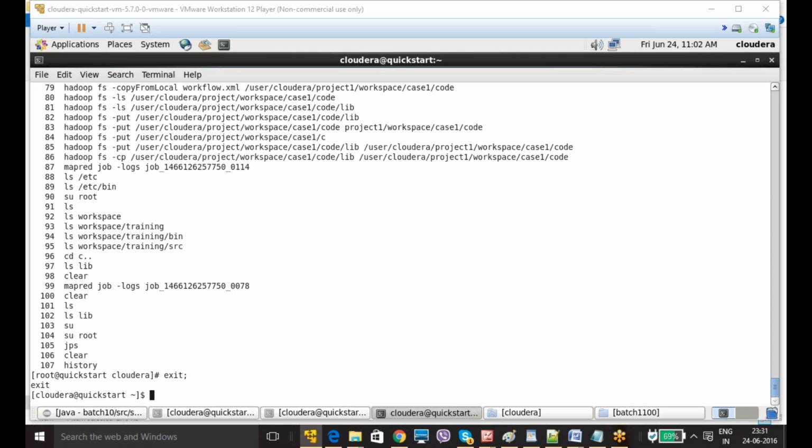Is SU the super user, Ron? No, root is the super user. SU is like a pseudo user. I will tell you that concept. You can give SU, or you can give sudo also. If you give it, it is going to change your user to root.